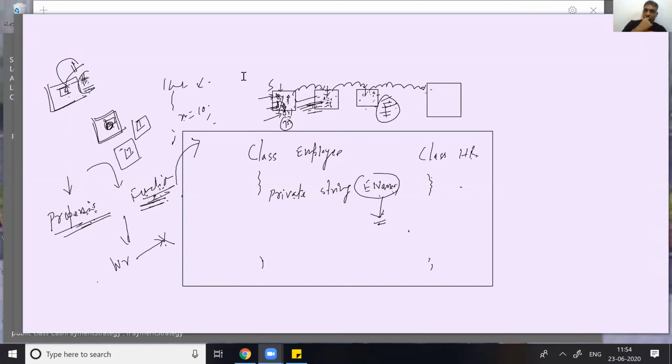Once you make an object, suppose X is an object which is carrying 20 variables, and we can access those variables by the properties.